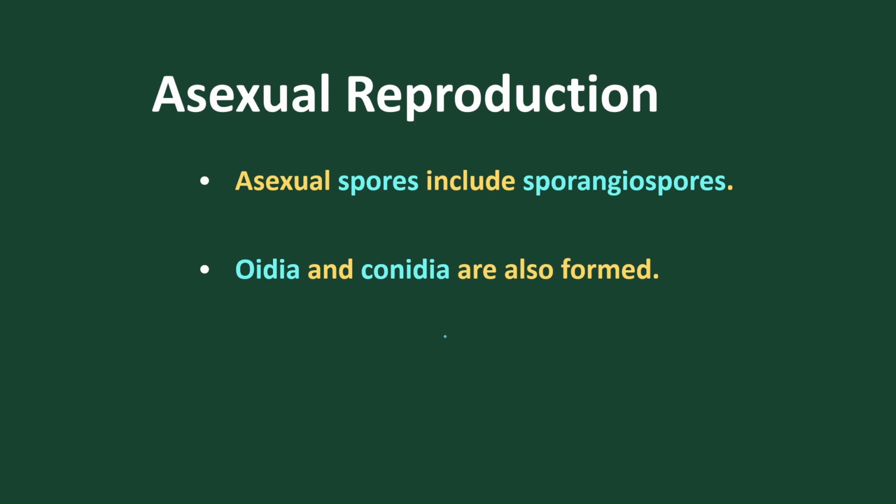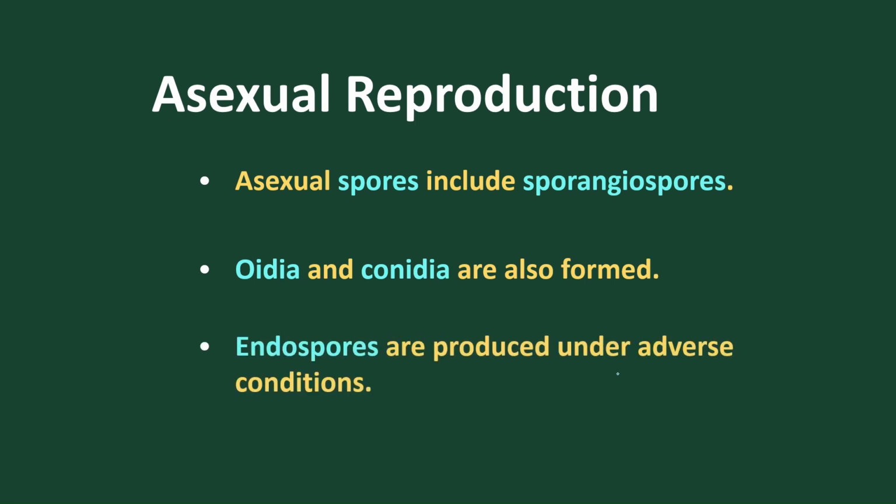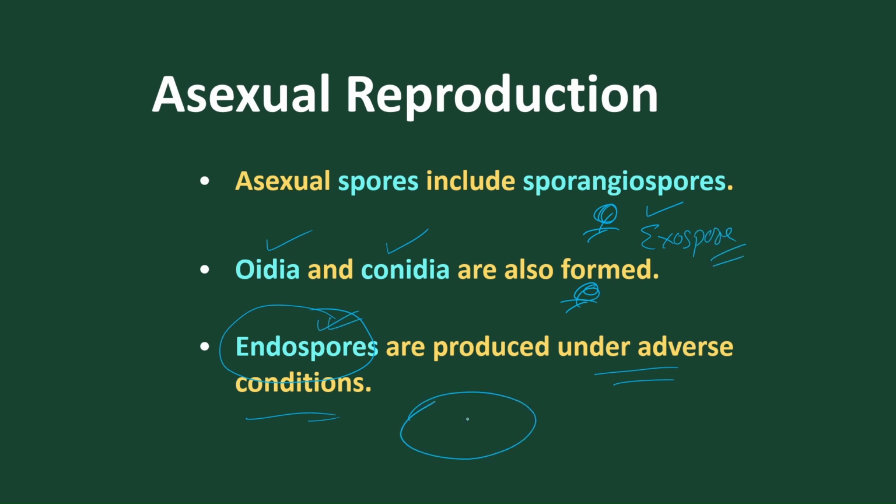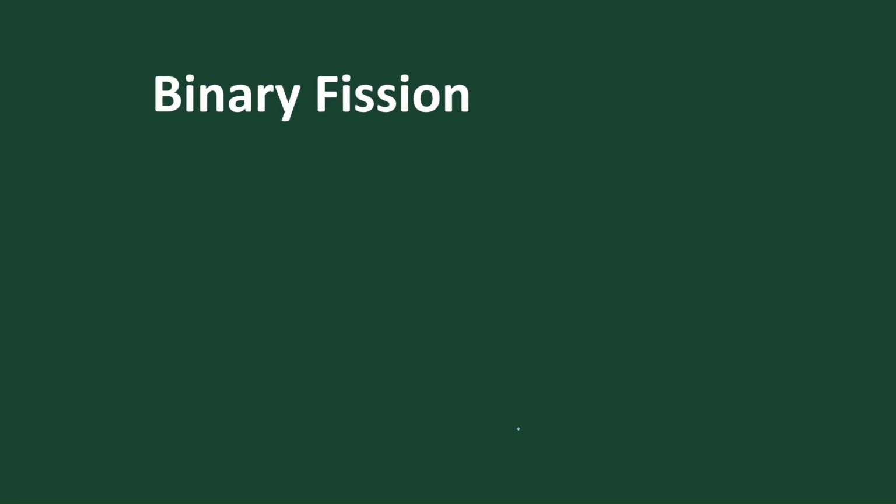Got it? And under unfavorable, adverse conditions, endospores are produced. Here the spores are produced outside the body in sporangiospores, conidia and oidia, so they all are exospores. But in endospores, the spores are produced within the body, inside the bacterial cell. So it is called an endospore.